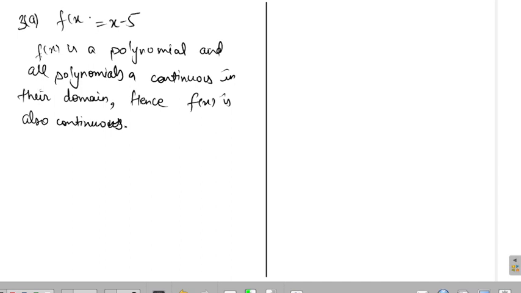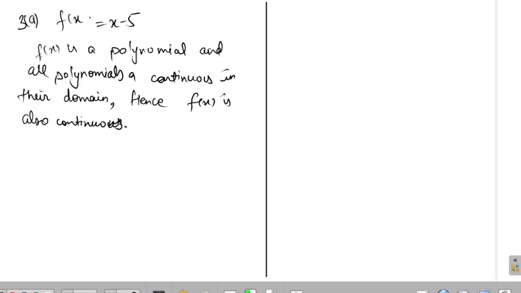This is the graph of f(x) equals x, the identity function. See what is happening when I am subtracting 5 from this. I just subtracted 5. Now just see what happened. Can anybody tell me what happened when I subtracted 5 from the graph? What is the change? Anybody? When I subtracted 5, it shifted downwards.